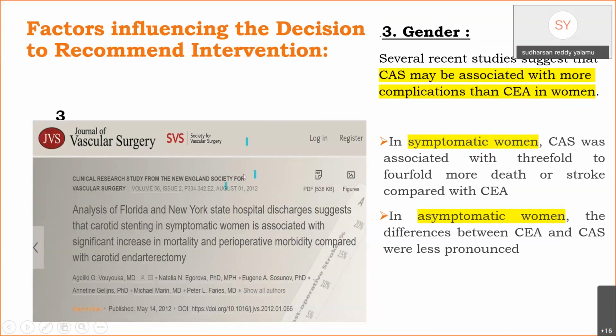This is one study published in the Journal of Vascular Surgery which showed that in symptomatic women, angioplasty and stenting was associated with 3 to 4-fold more death or stroke rate compared to endarterectomy, whereas in asymptomatic women, the difference was less pronounced.